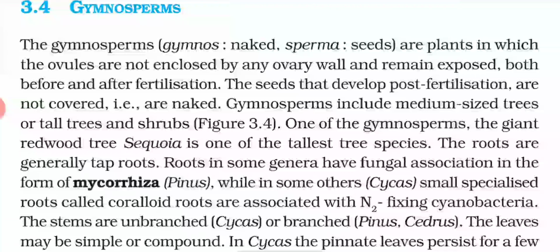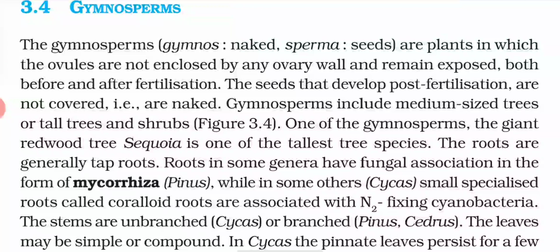Just because the seeds that are formed after fertilization are not covered, they become naked, and that is why we include all naked seed producing plants in gymnosperms. Gymnosperms include medium sized trees, tall trees, or shrubs, so all sizes of plants and trees are included. One of the gymnosperms, the giant redwood tree Sequoia, is one of the tallest tree species.